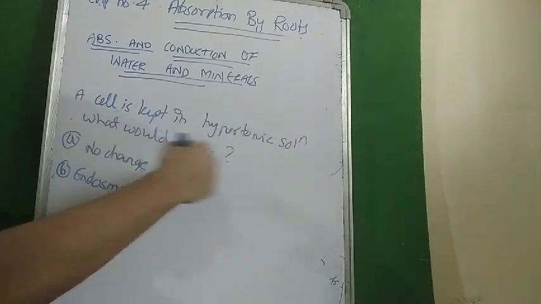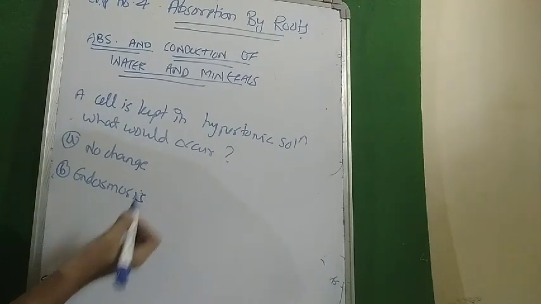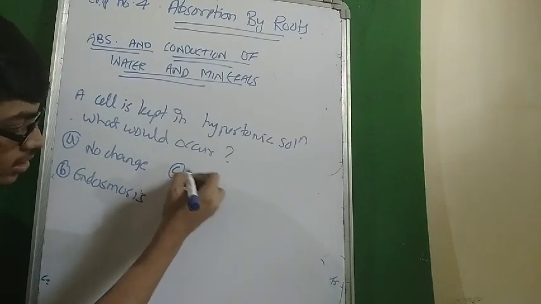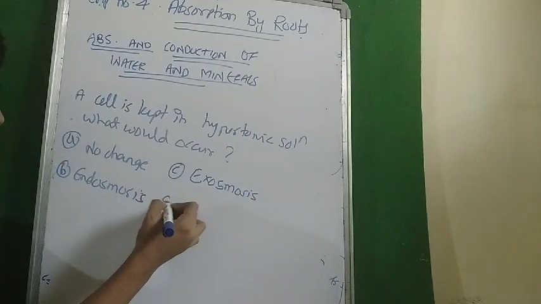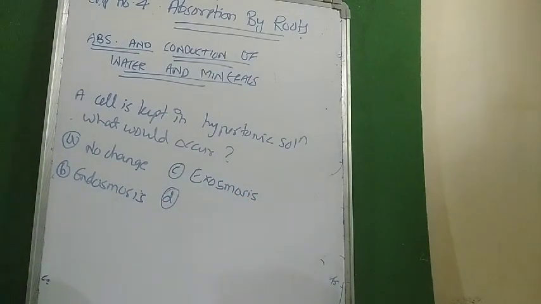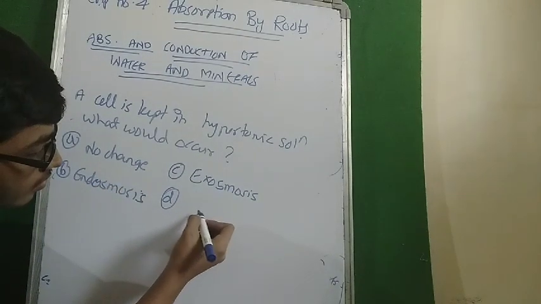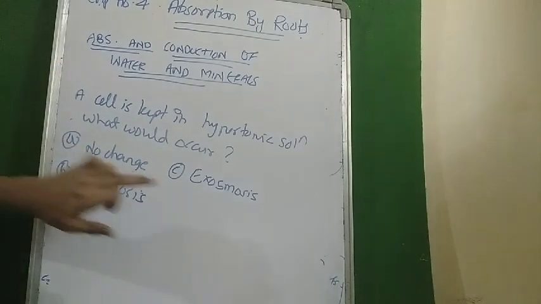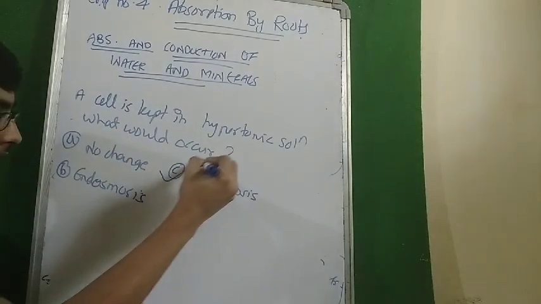A normal living cell is kept in hypertonic solution. So what occurs? No change, endosmosis, or exosmosis? Just three options. The answer would be exosmosis.